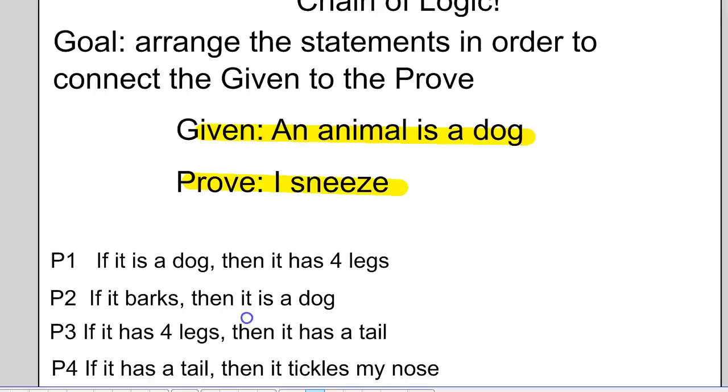Our sub's going to pass out little quarter-size sheets of paper with all of these statements on there. So you don't need to write these statements down. You have to write down the goal, the given, and the prove, and then we will arrange these statements. So pause this while you pass out the little slips of paper, and you guys please write the given and the prove.